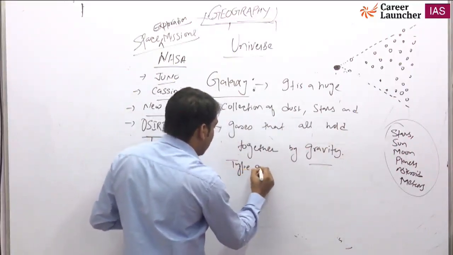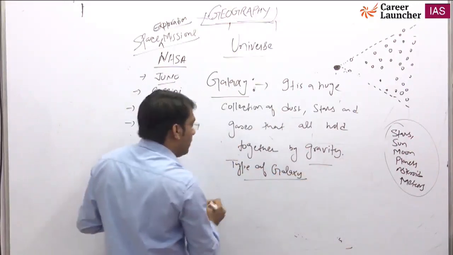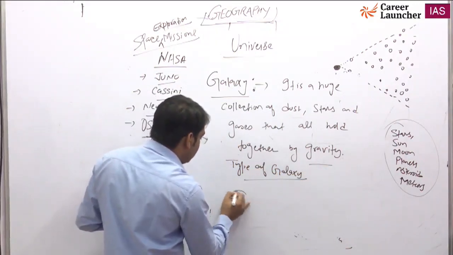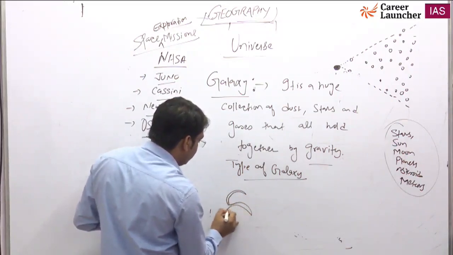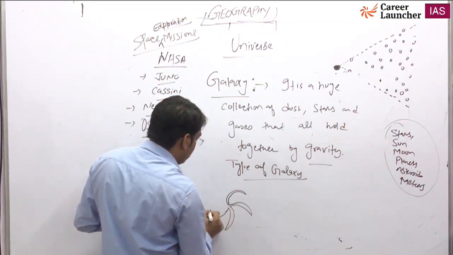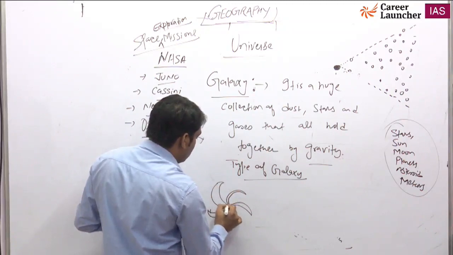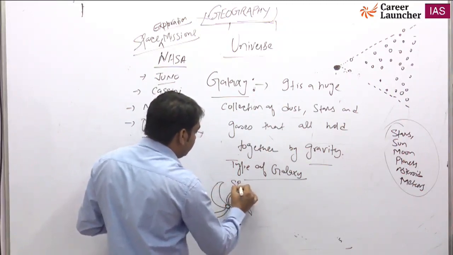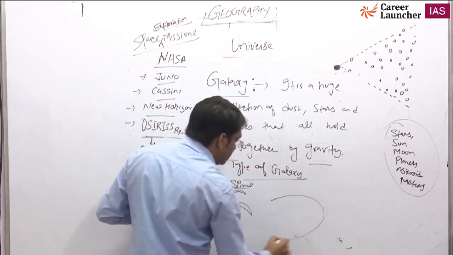Okay, and there are three types of galaxies. Types of galaxy include: one is called a spiral galaxy, like this type. This one is called a spiral galaxy, and another one is called an elliptical galaxy, like this.